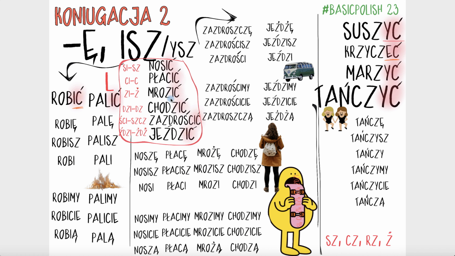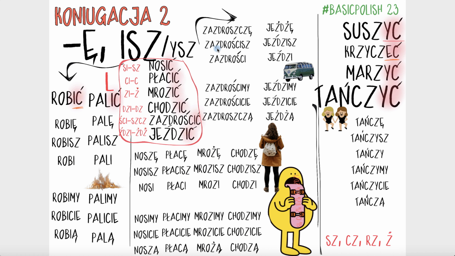Where you've got ści, you replace it with szcz. So zazdroszczę, and this is our ending for the first person. Zazdroszczę, and that means I envy. That verb means to envy something.